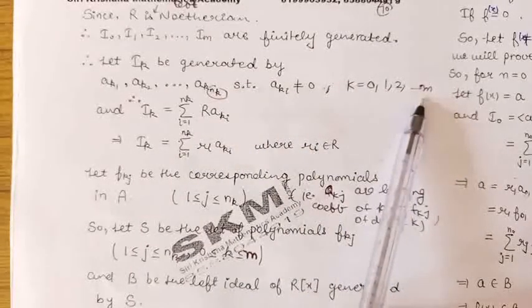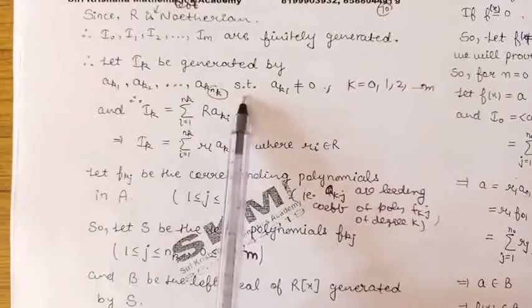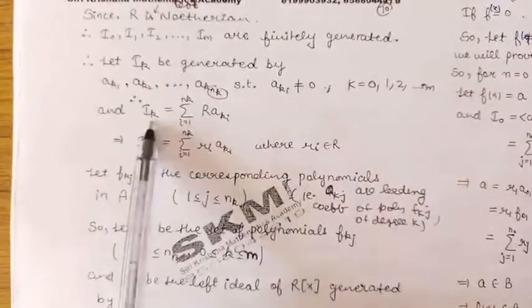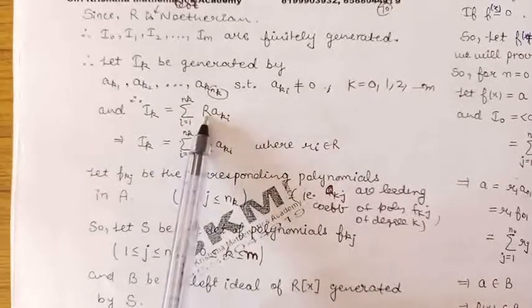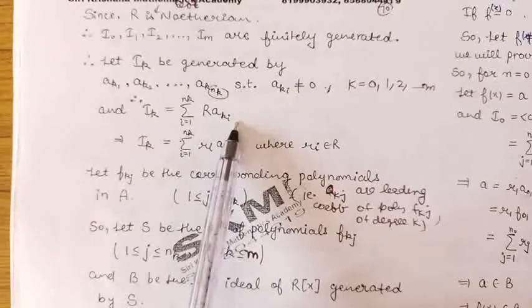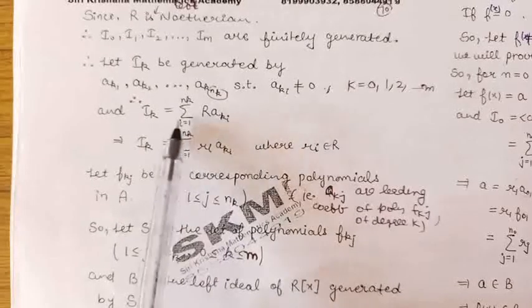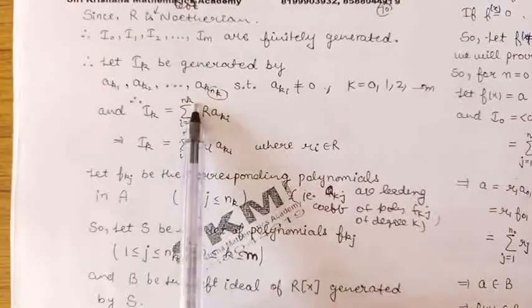Therefore, by definition of finitely generated ideal, I_k can be written as the summation of R a_ki, where i varies from 1 to n_k.